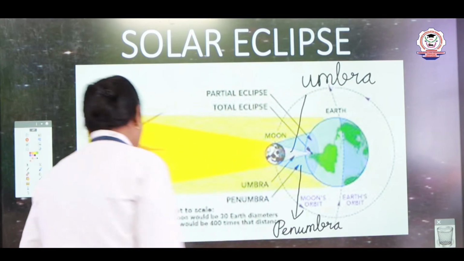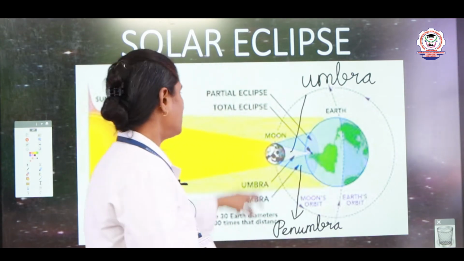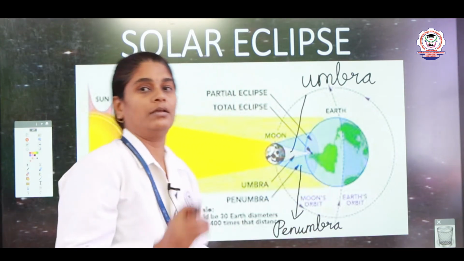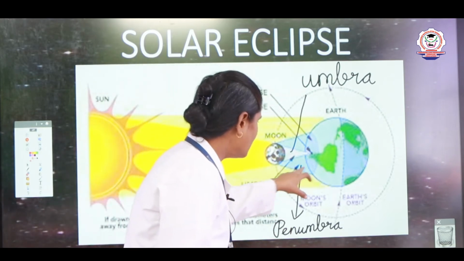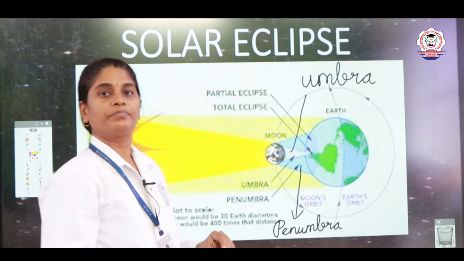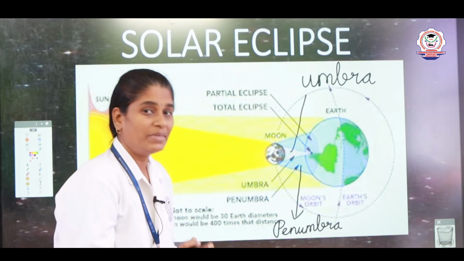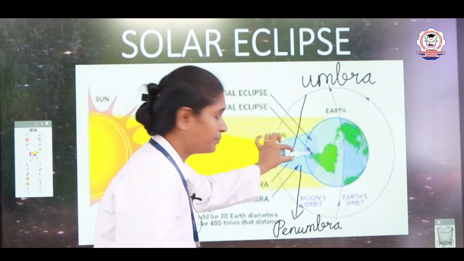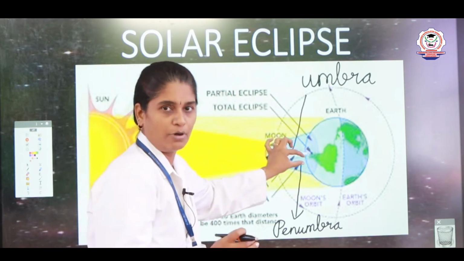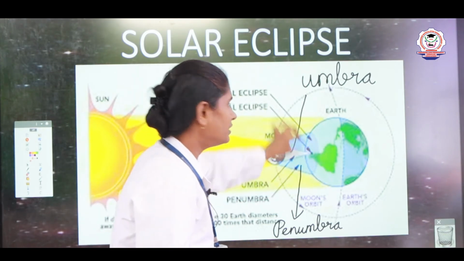The part of the shadow that totally blocks the light is known as umbra, and the part where the light is partially blocked, you can see the shadow. So, that is known as penumbra. Are you clear with umbra and penumbra? Umbra means the light is completely blocked and the shadow will be formed. The shadow will be darker when compared with penumbra.